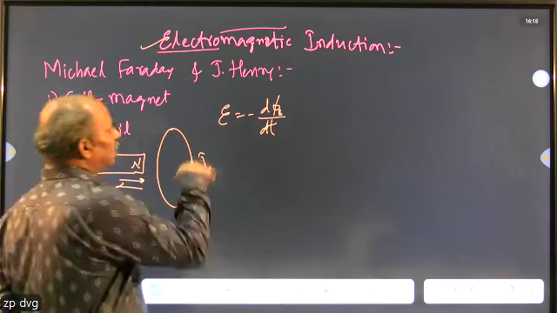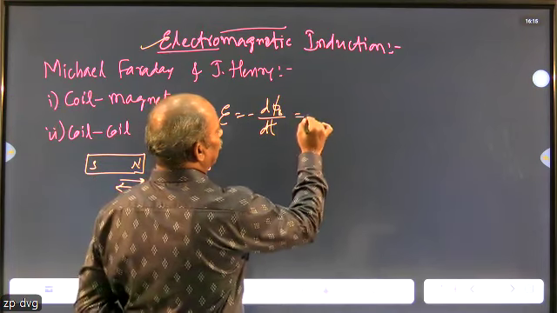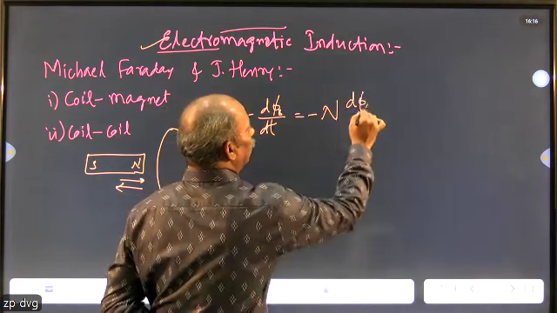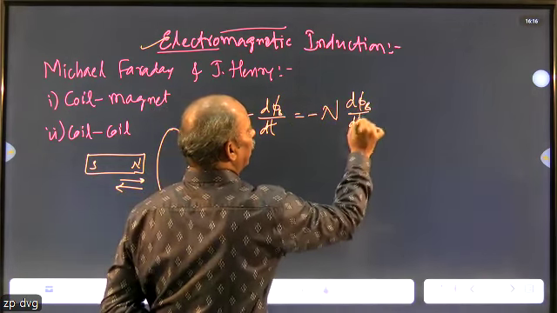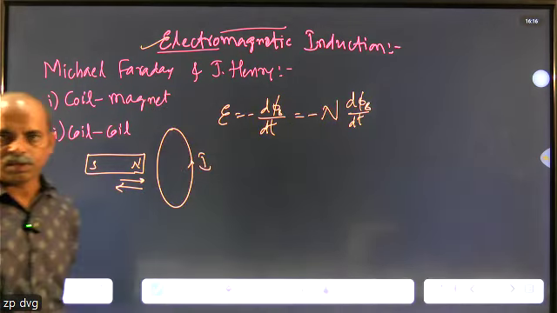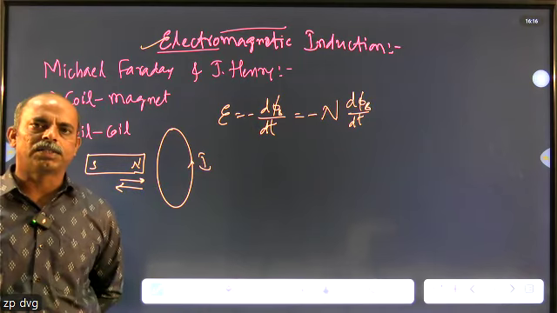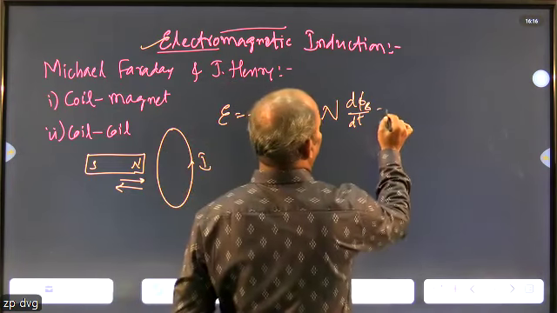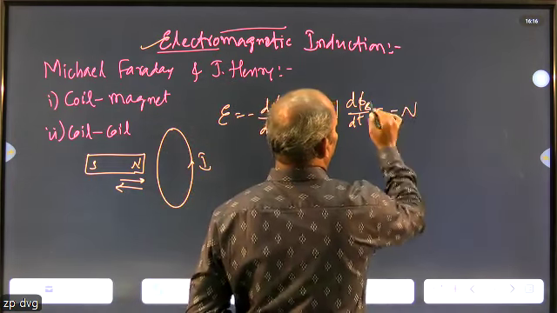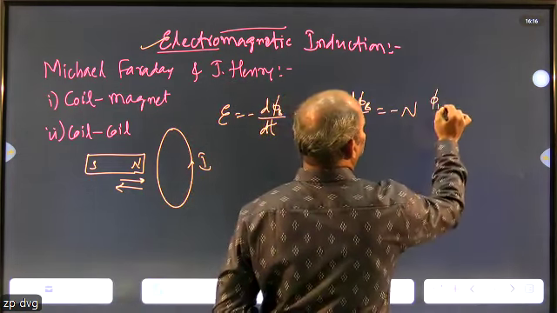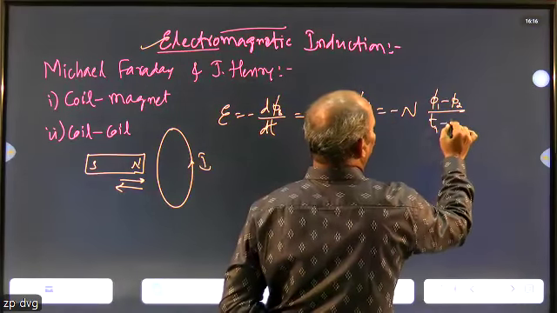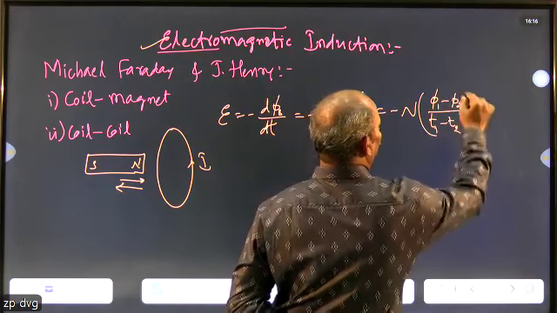And if the coil has many turns, then the equation is written as E equals minus N into d phi B divided by dt. N stands for the number of turns in the coil. Another form of this equation: minus N d phi B can also be written as phi 1 minus phi 2 divided by time t1 minus t2.